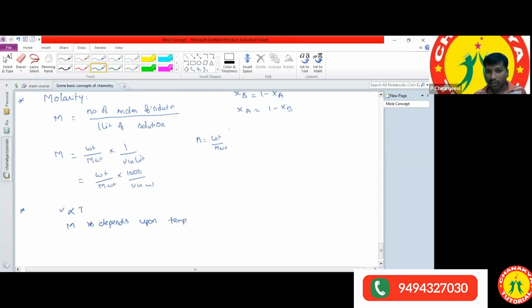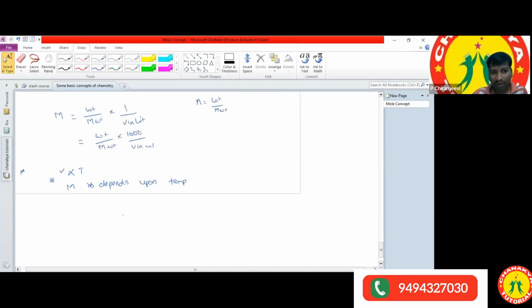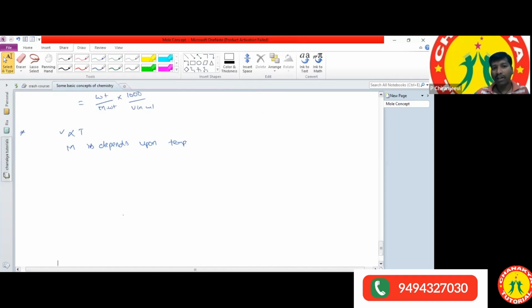Now we can write some continuation formulas, like resultant molarity and experiment-based ones. What are the other formulas related to M1 V1? Volumetric analysis is also used in experiments.